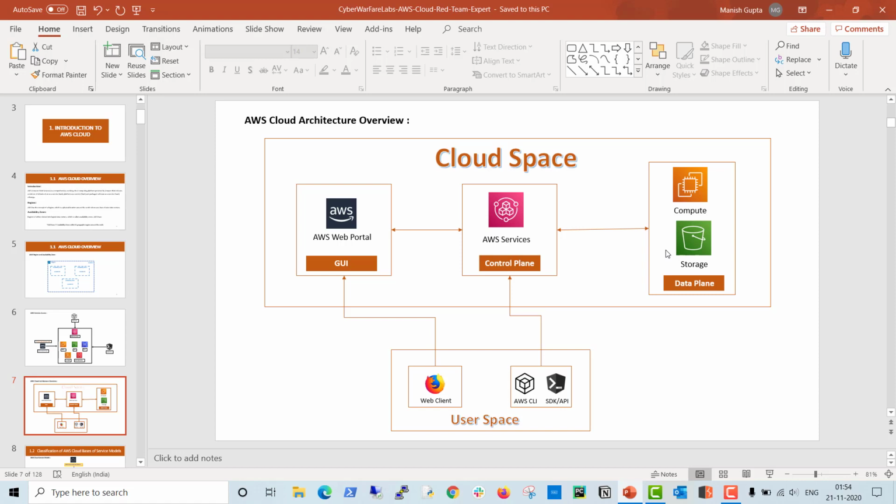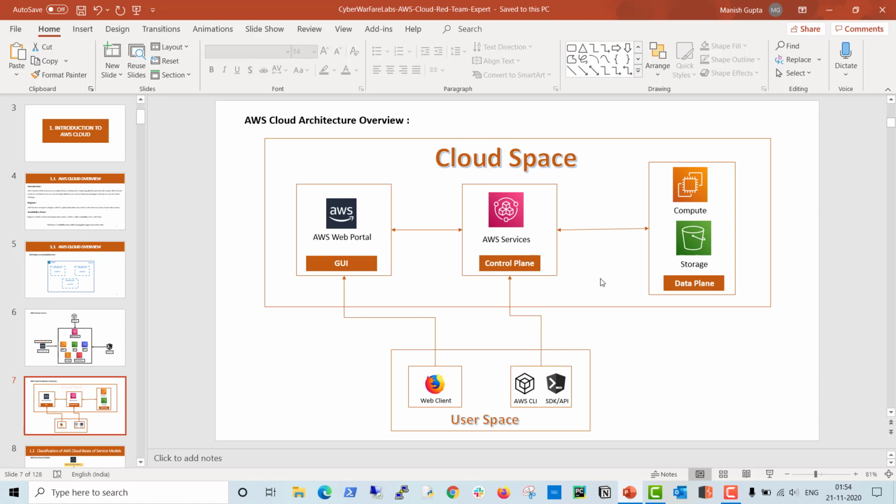So this is how it's divided into two sections. User space is basically how you can access the services. This is how we divided the AWS cloud environment into two categories: user space as well as cloud space.